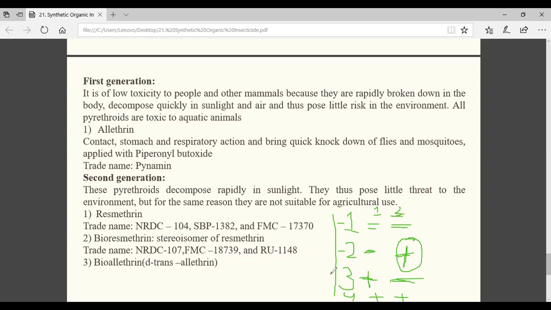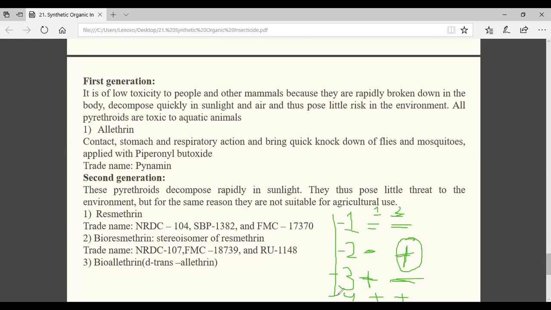In the fourth generation, what happened? You see, good photostability and good stomach poison. Understood the concept? In the first generation, negative, no development occurred. In the second generation, negative, positive, only became good stomach poison. In the third generation, positive, negative, became photostable. Fourth generation, positive, both the limitations were eliminated. Both the disadvantages were eliminated. Understood or not?